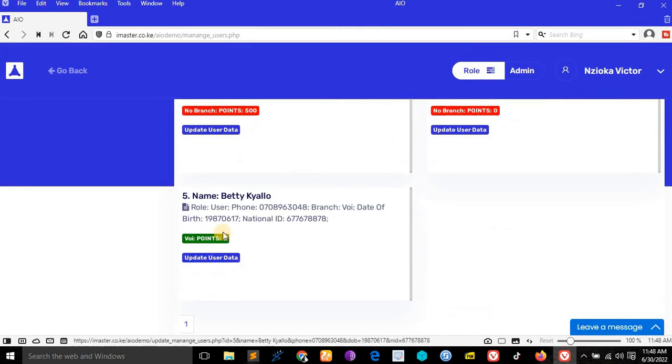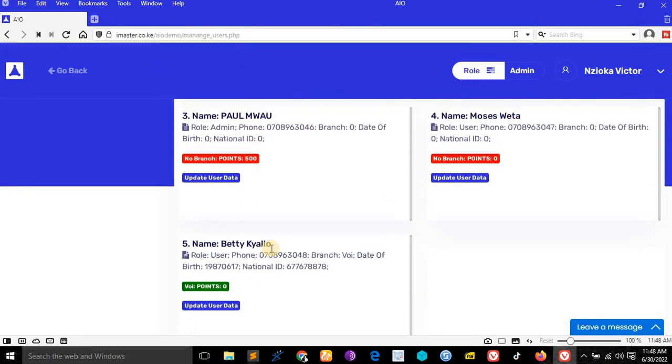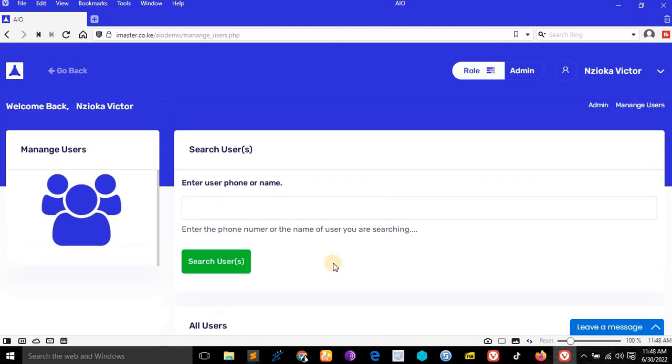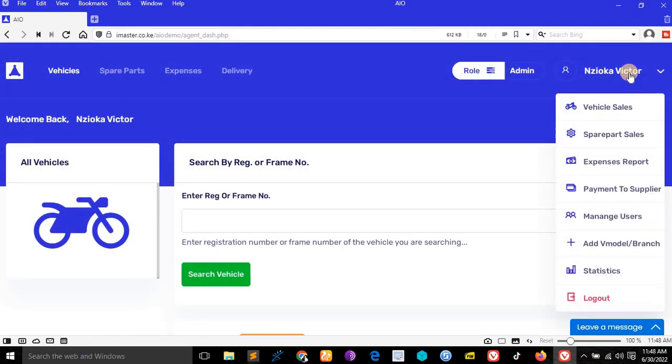When they log in, you see points is 0. They have been allocated the branch Voi. When they log in, they will be directly taken to that branch. You understand? Good. So let me go back here. I'll show you everything.